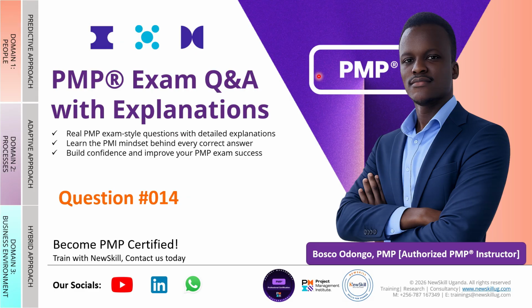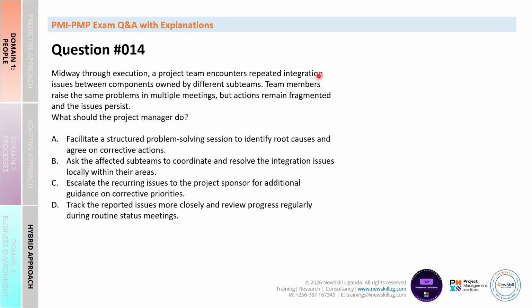So moving forward, question number 14. Midway through execution, a project team encounters repeated integration issues between components owned by different subteams. Team members raise the same problems in multiple meetings, but actions remain fragmented and the issues persist. What should the project manager do?